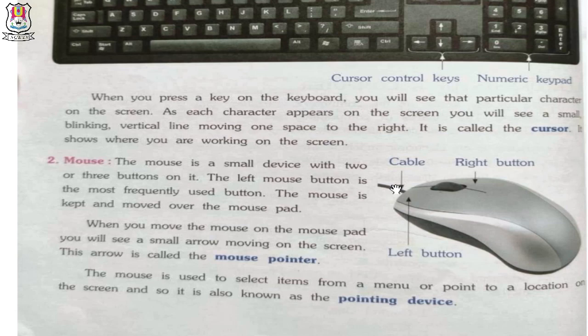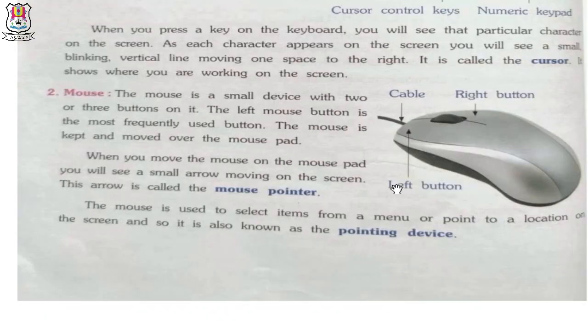The mouse is a small device with 2 or 3 buttons on it. The left mouse button is the most frequently used button. The mouse is kept and moved over the mouse pad. When you move the mouse on the mouse pad, you will see a small arrow moving on the screen. This arrow is called the mouse pointer. The mouse is used to select items from a menu or point to a location on the screen, and so it is also known as the pointing device.